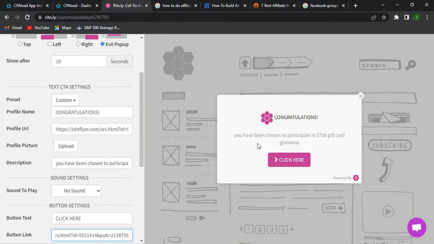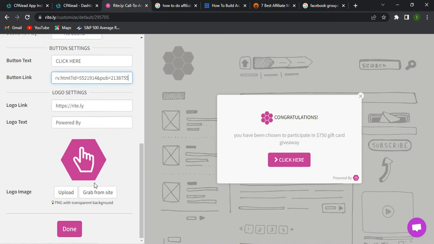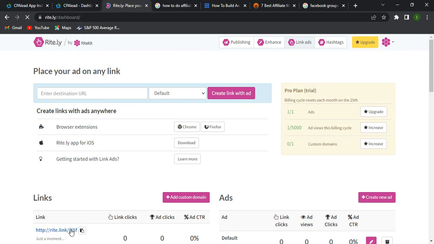That will make me earn $1.16 per person, and that's awesome. So I'm just going to click on done here and finish preparing my advertisement.